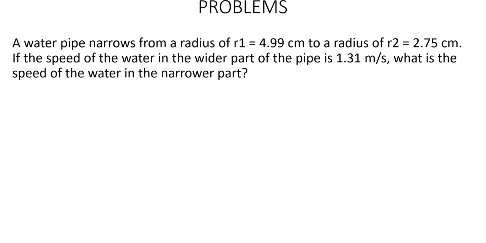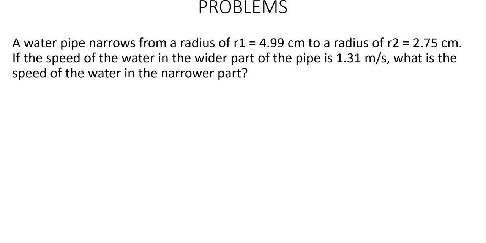Now we will discuss one or two problems related to the equation of continuity. A water pipe narrows from a radius R1 equal to 4.99 cm to a radius R2 equal to 2.75 cm. If the speed of the water in the wider part of the pipe is 1.31 meter per second, what is the speed of the water in the narrower part? So what is given: a water pipe has a narrow and a wider part. The narrow part radius is given, the wider part radius is given, and the speed at the wider part is also given. You have to find the speed at the narrower part.